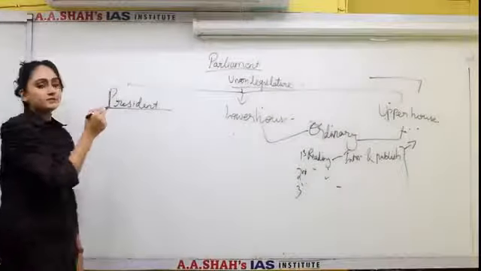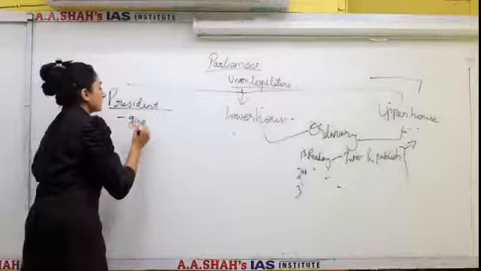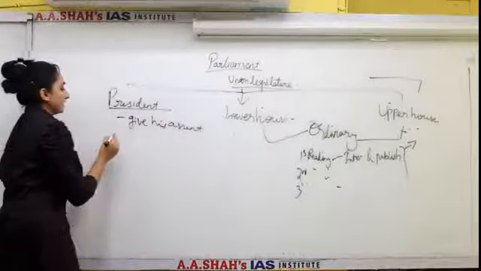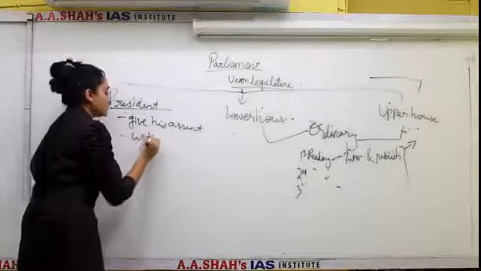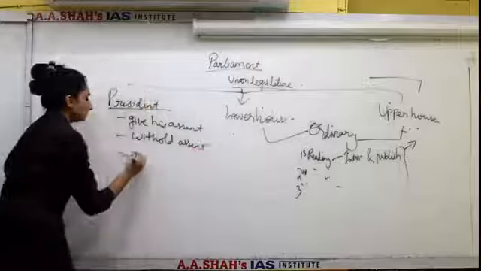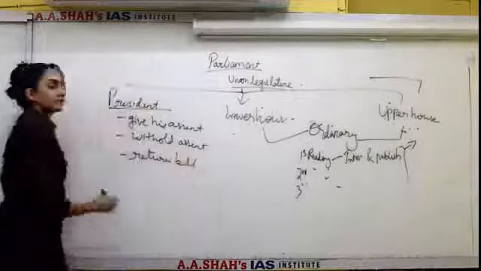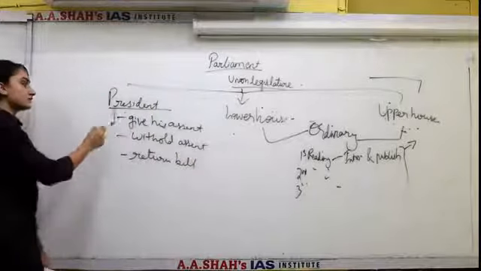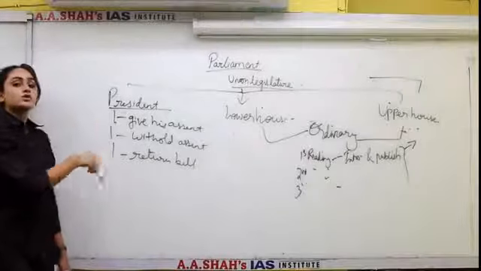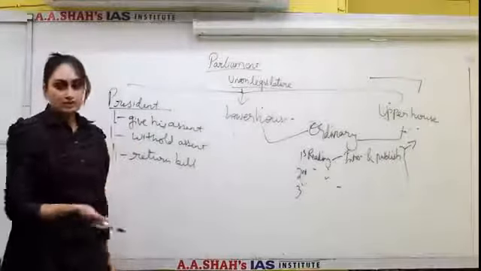Now, what can the President do with that bill? The President can give his assent, he can withhold his assent, or he can return the bill. The President can do these three things. He can give his assent to the bill, he can withhold his assent to the bill, and he can return the bill to the originating house for its reconsideration if something needs to be changed in that bill.